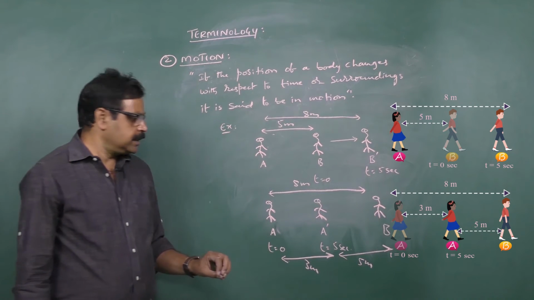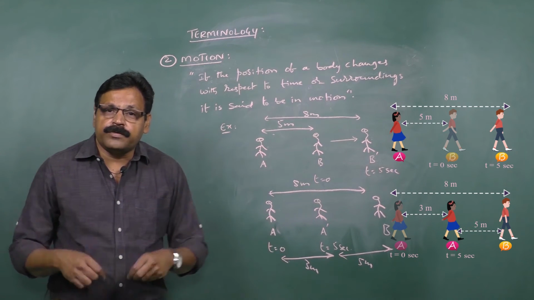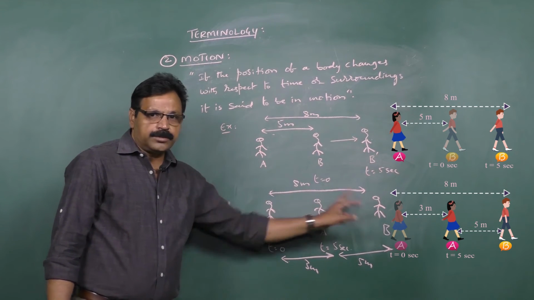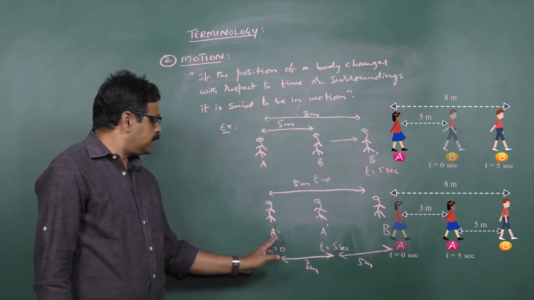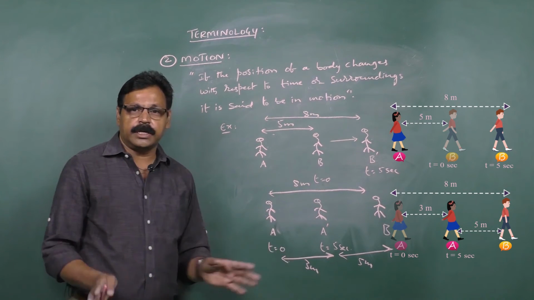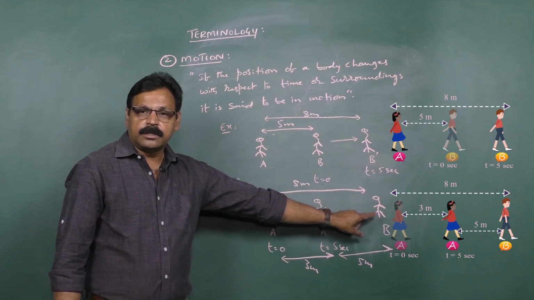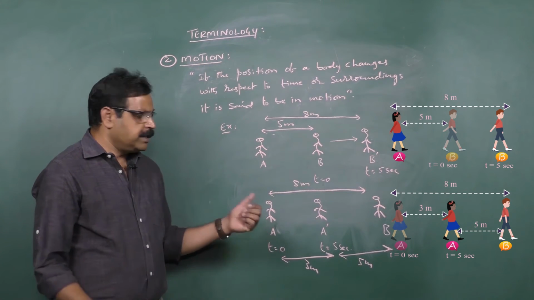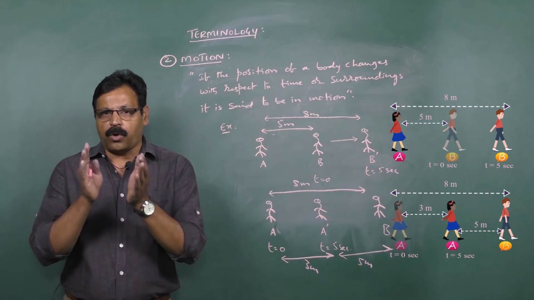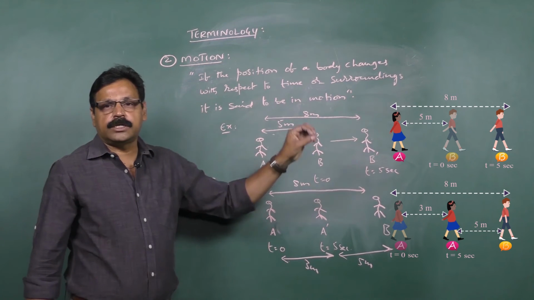This also indicates that though A is moving, since the reference point lies with A, he always thinks that he is at rest and B is moving. Though the position changes with respect to A, we say that B is in motion, because A is the reference and B is the observing point. So whether B is moving or A is moving in the physical sense, we always take A as the reference point and B is said to be in motion.